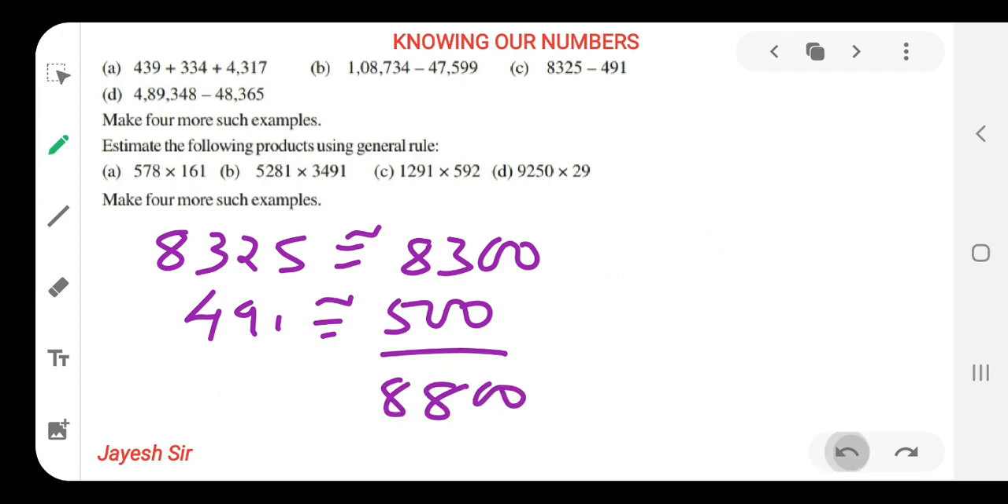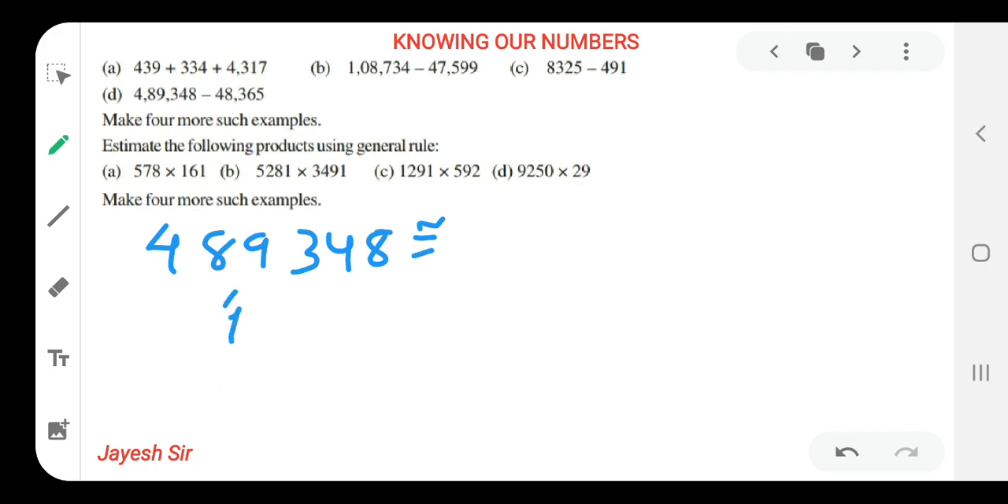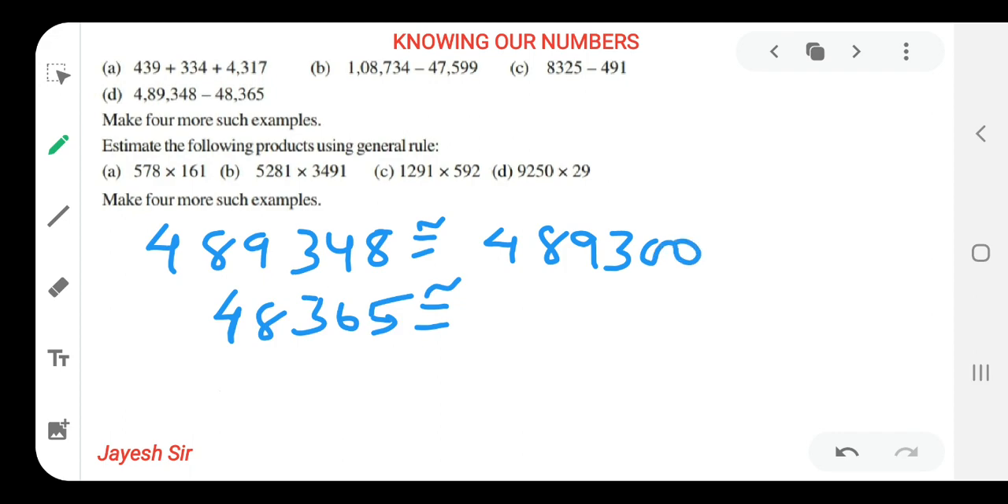That means 4,89,348 minus 48,365. First we'll do rounding off to nearest hundreds, as we are doing always. Yes, friends. Now what are we supposed to do? 348 should be rounded off to 300. Last two digits are less than 50, so we'll round it off to the previous one. 489300, and 65 is greater than 50, so we have to round it off to the next. That means 48,400. Now we have to subtract.